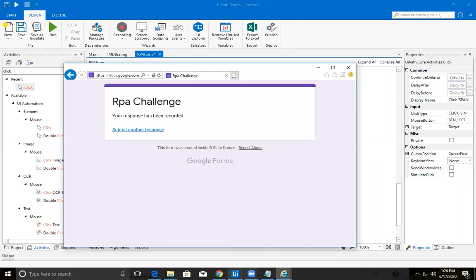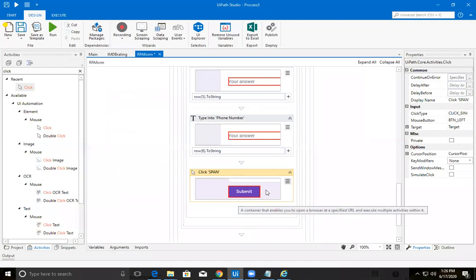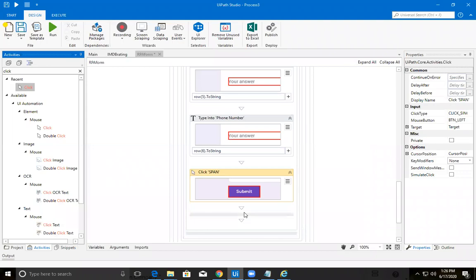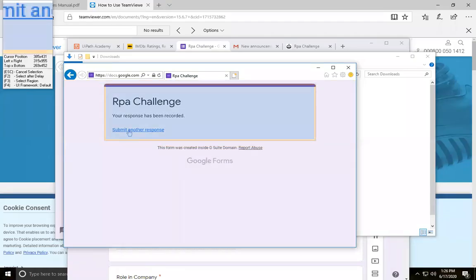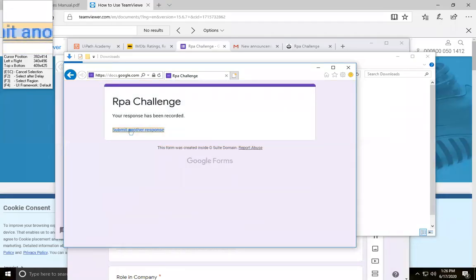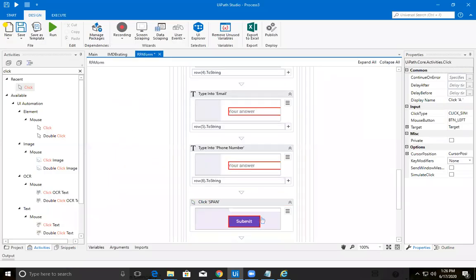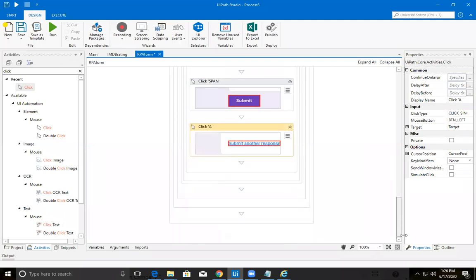So let's go do that. So again, click button. So it meant and submit another response. Hope everything was set very clearly.